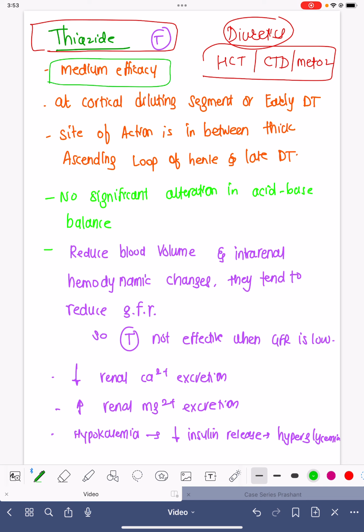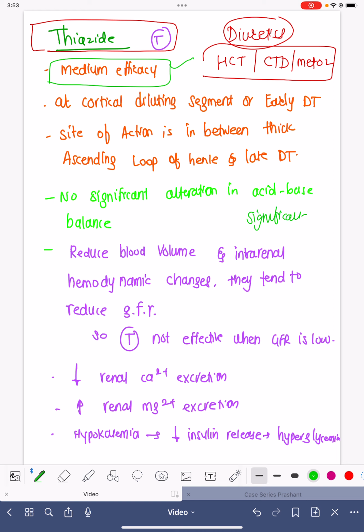Now who are high efficacy? High efficacy is furosemide and torsemide, that is Lasix, Dytor, Dytor Plus. Dytor means furosemide and torsemide. These are high efficacy, these are medium efficacy because these medicines cannot cause significant diuresis.